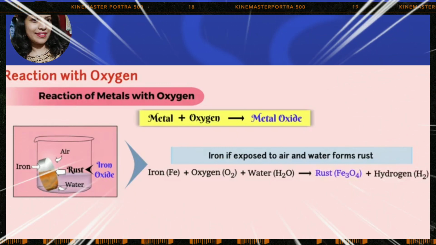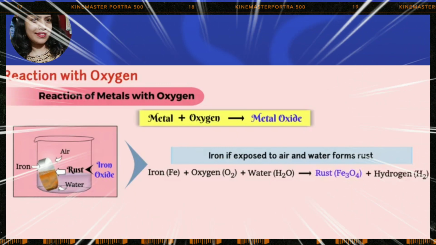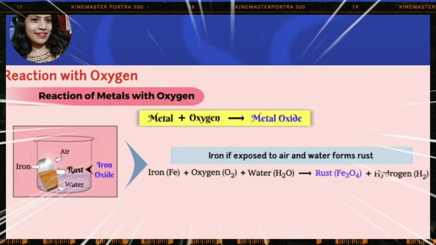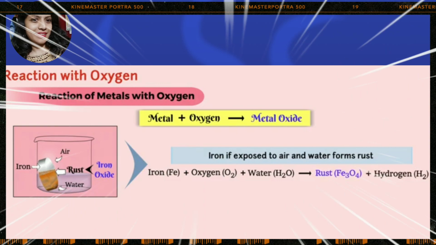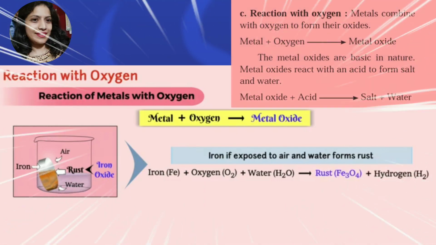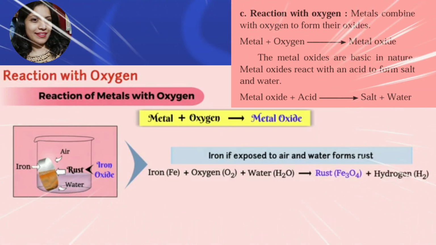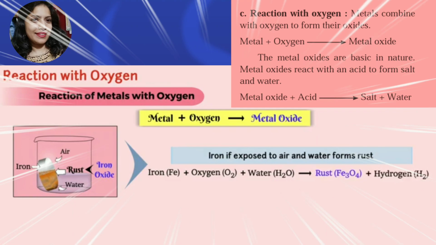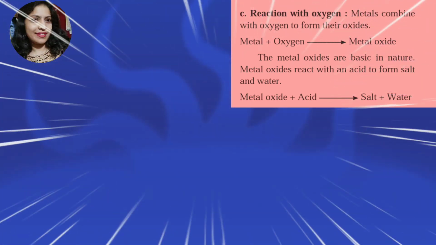Metals combine with oxygen to form their oxides. Metal plus oxygen give rise to metal oxide. The metal oxides are basic in nature. Metal oxides react with an acid to form salt and water. Metal oxide plus acid give rise to salt and water.